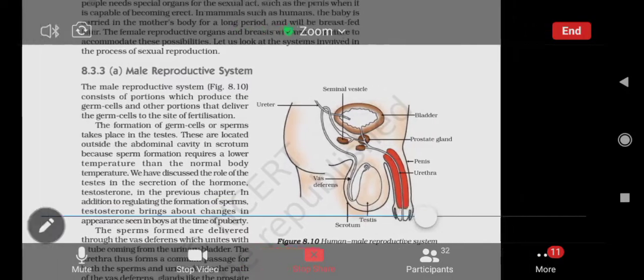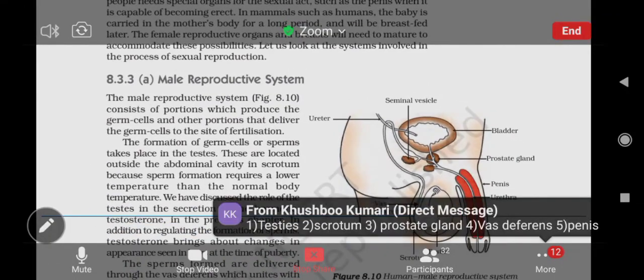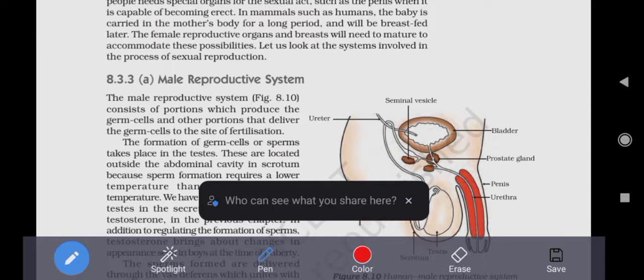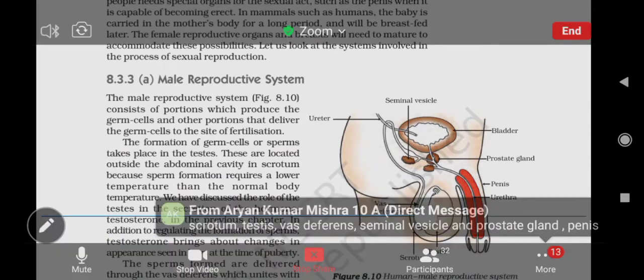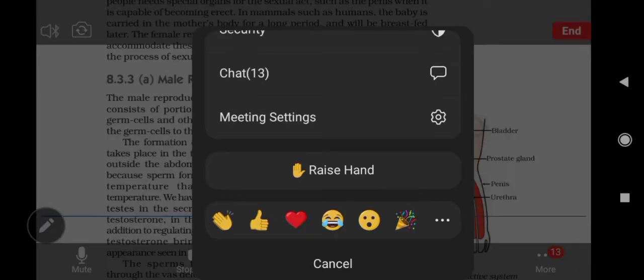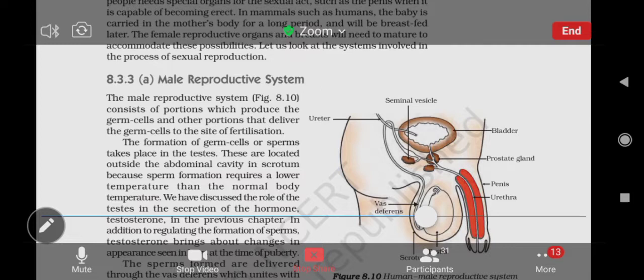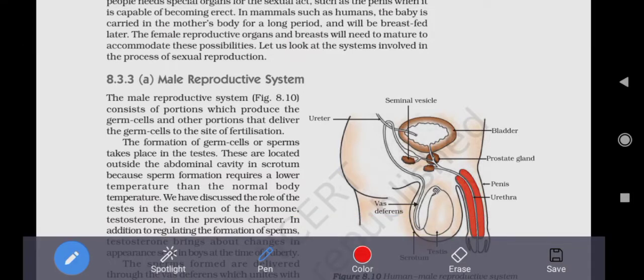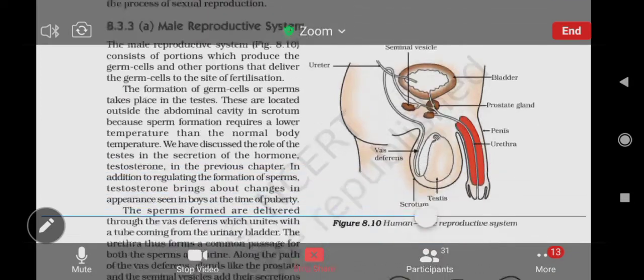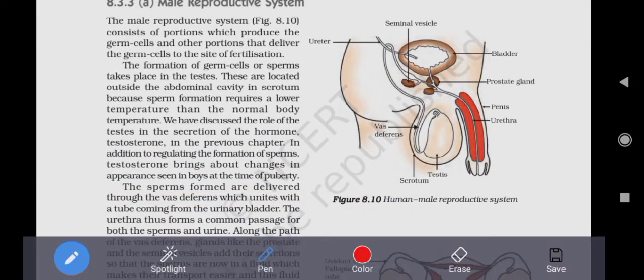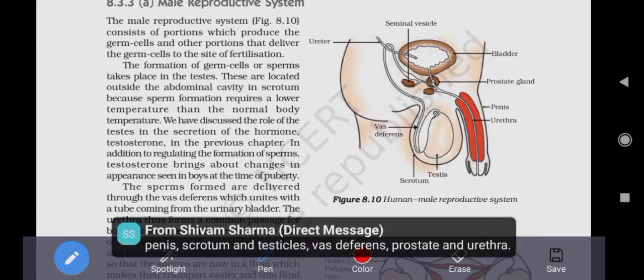Yes, very correct. Before going into the discussion of the parts, I have shared the image of the human male reproductive system. Now you can see in the diagram, the human male reproductive system consists of these parts. The first part which we will be discussing is the scrotum. It is a pouch-like structure that holds the testes. Now the scrotum is present outside the abdominal cavity.